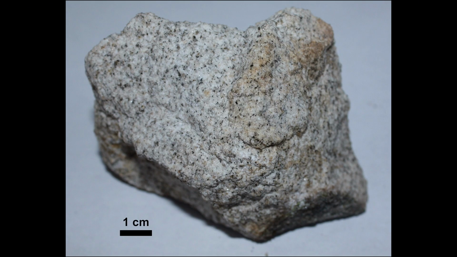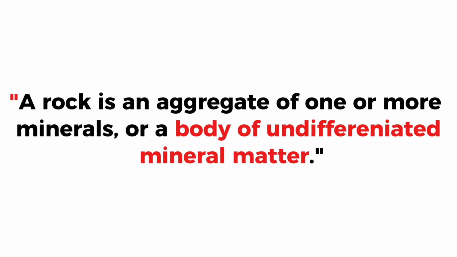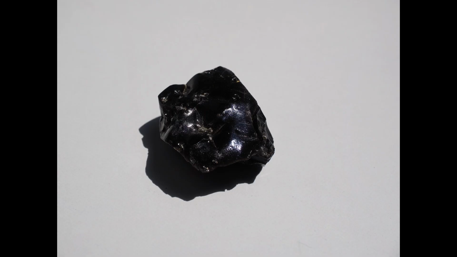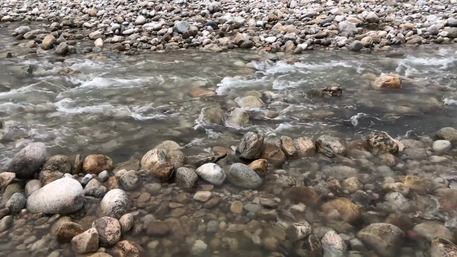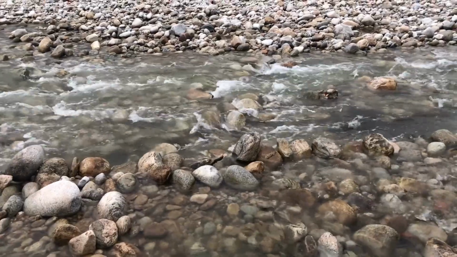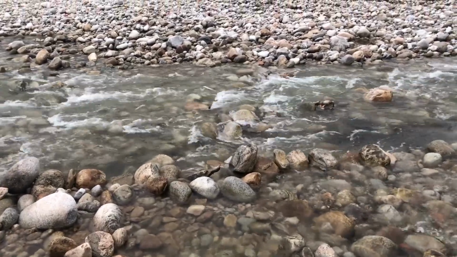A body of undifferentiated mineral matter means there are no distinct mineral grains, but some other uniform material. An example of this would be obsidian, volcanic glass that cooled so rapidly that mineral crystals couldn't form. There are many examples of rocks that fit the USGS definition, like granite, marble, and sandstone. So, while minerals make up rocks, they're not the same thing.